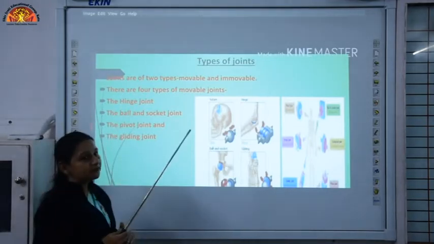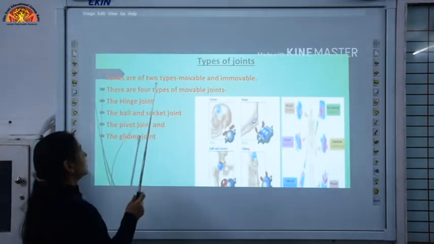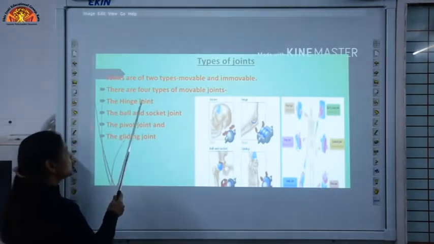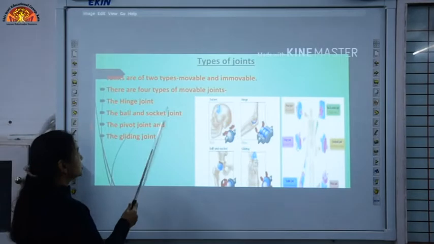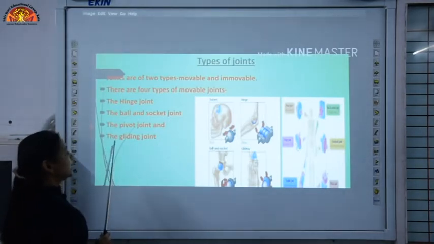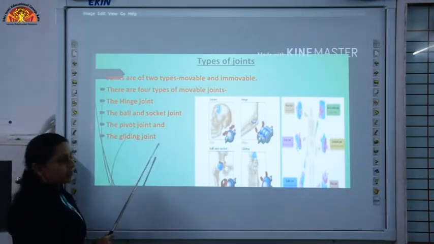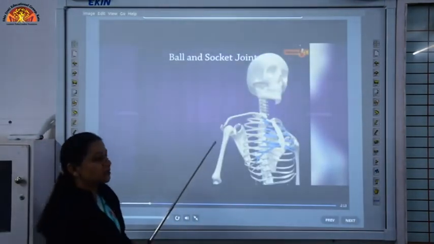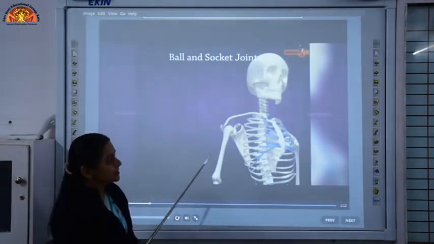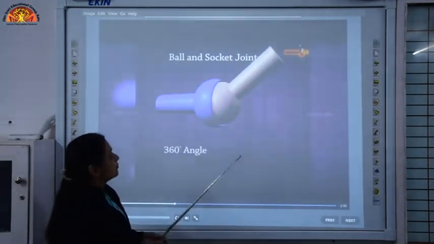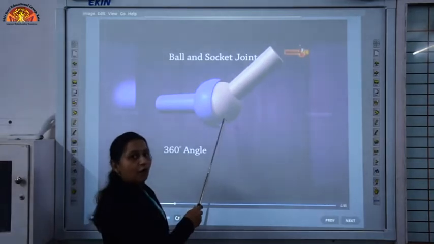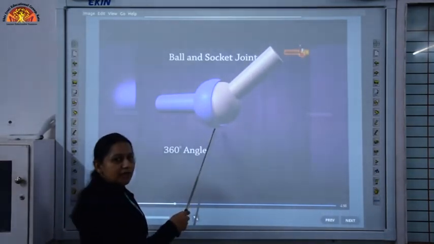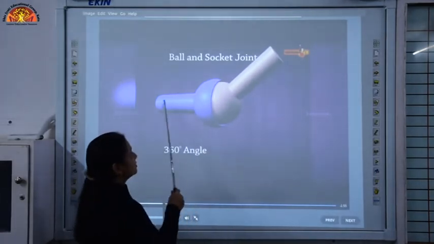Movable joints, based on the types of movement they do, are divided into four types, that is the hinge joint, the ball and socket joint, the pivot joint and the gliding joint. Let us see the first one, the ball and socket joint. In this type of joint, a ball shaped end of one bone is fitted into a cup shaped hollow of another bone.